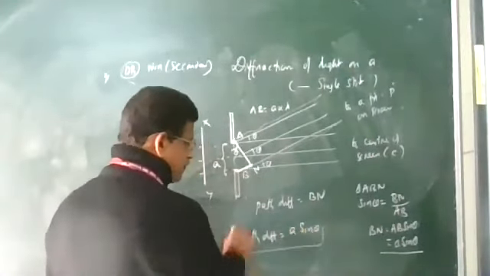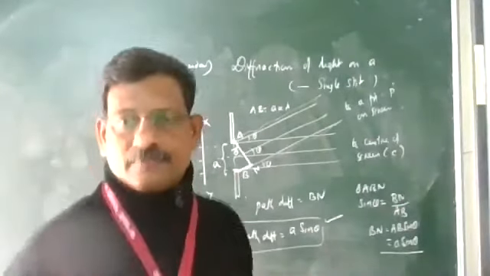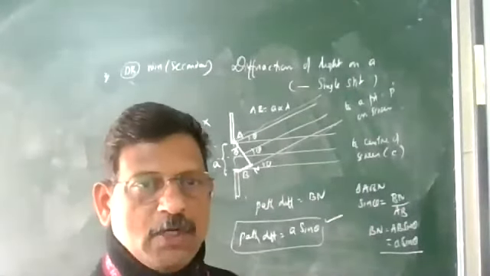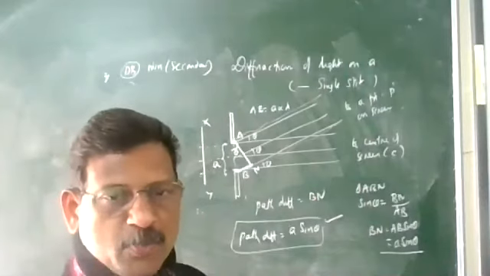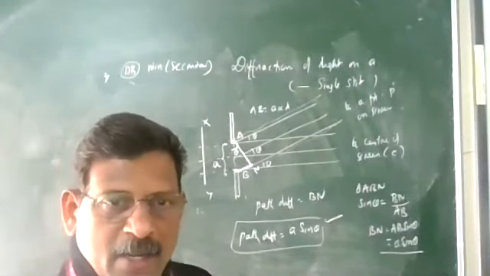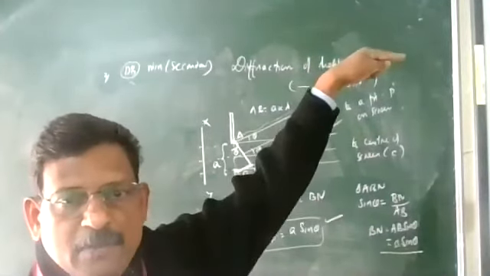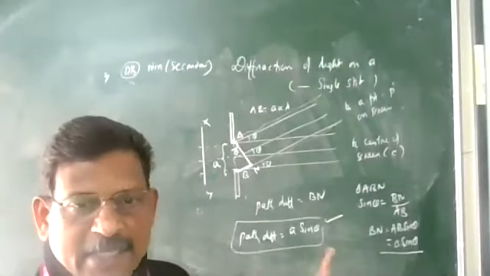This is very important. The path difference in the single slit experiment is a sin theta. One wavelet from A and another from B reach the point P, and the path difference is a sin theta.